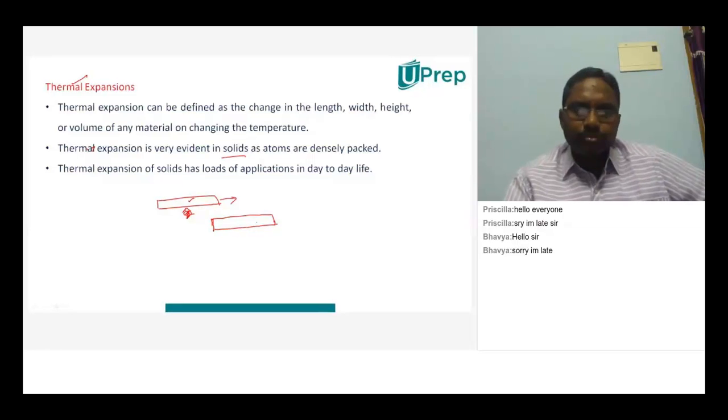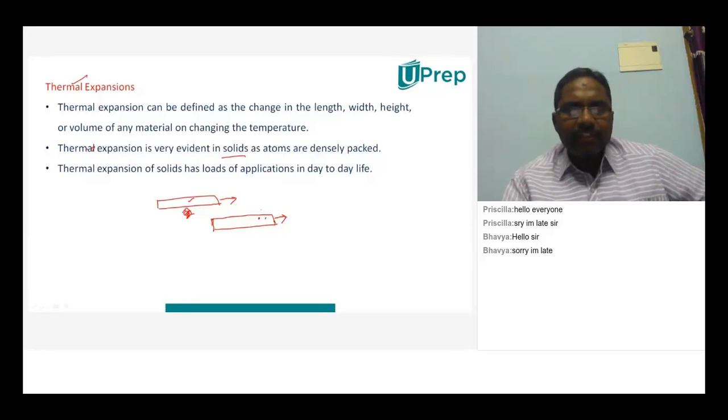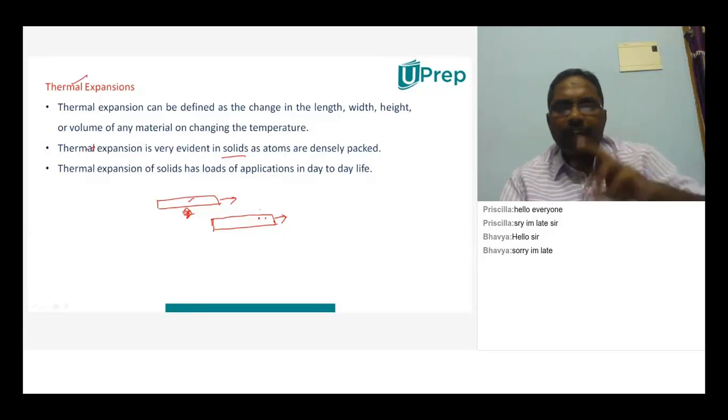Sir, the intermolecular space increases. Very good. The intermolecular space is increasing.